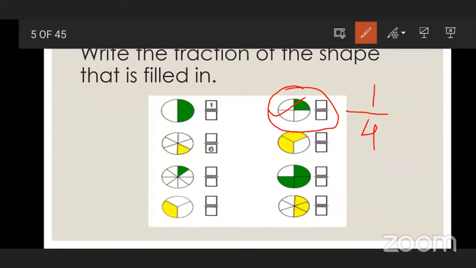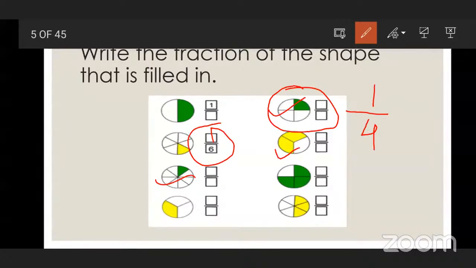Excellent. Okay, what will come here? 1 upon 6. Excellent. Next to it. 2 upon 3. It is very good. It is 2 upon 3. Very nice. In this? 1 upon 9. Is it correct, beta?